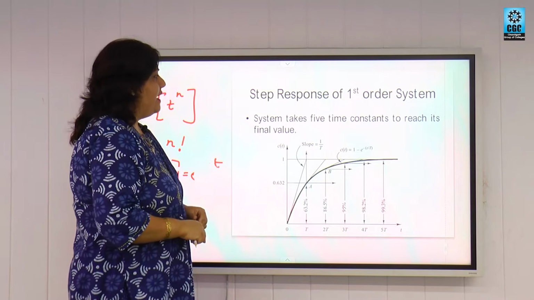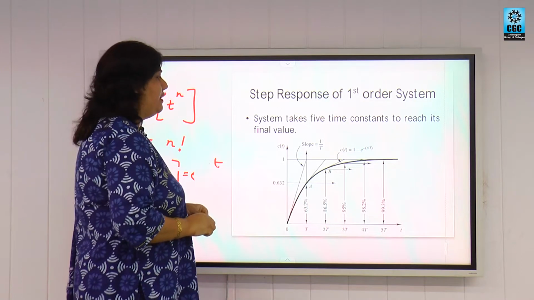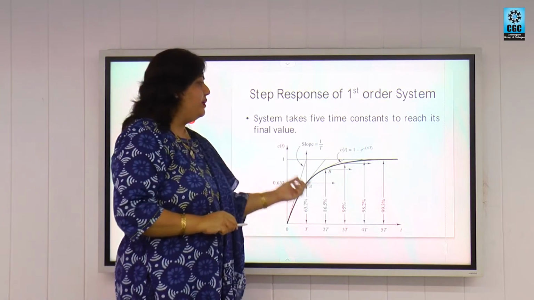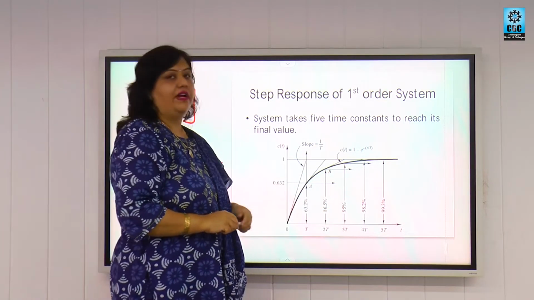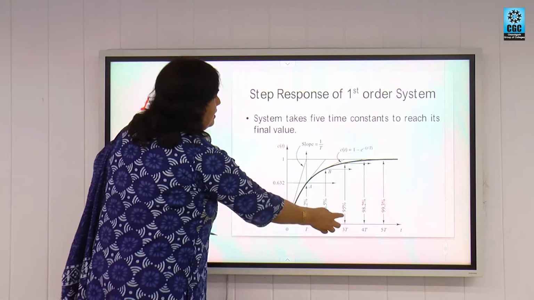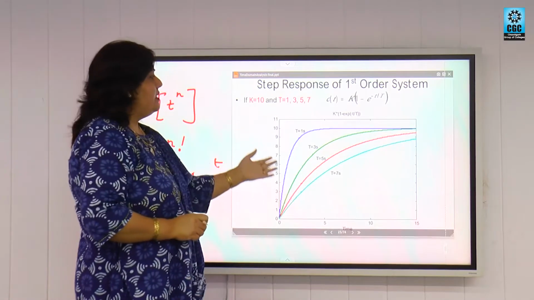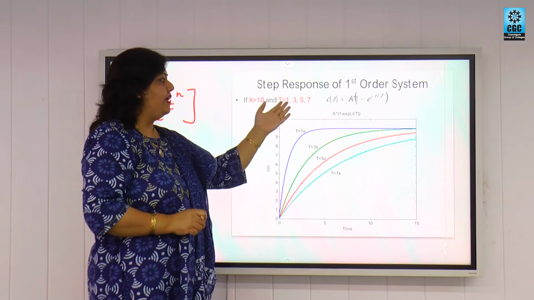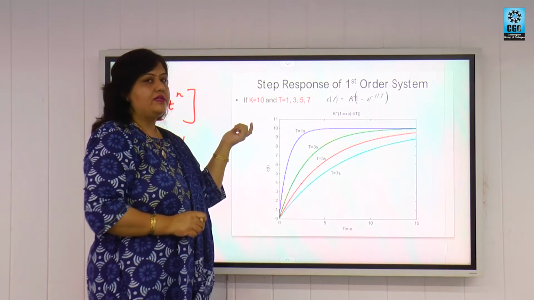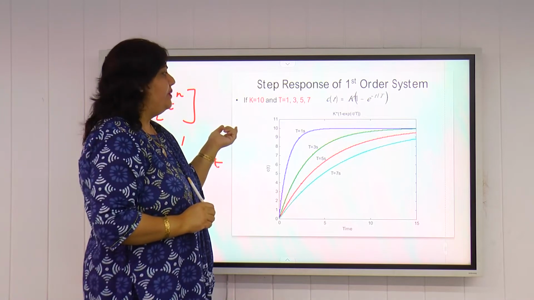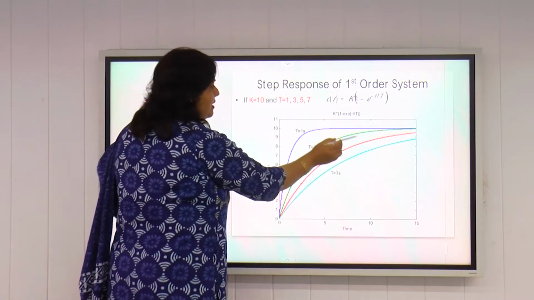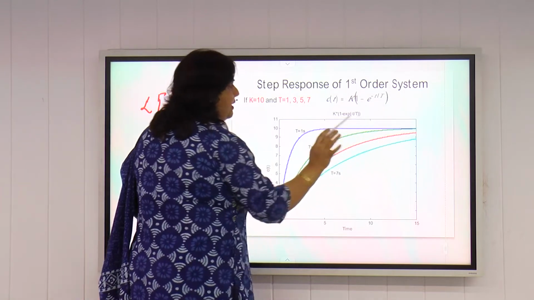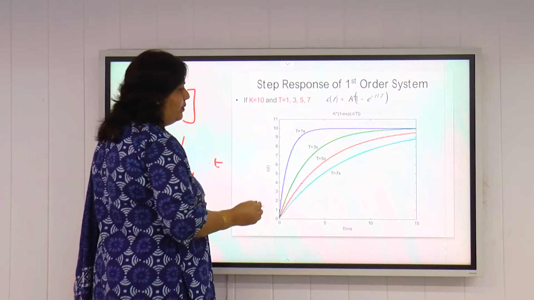Now, the system takes 5 time constants to reach its final value. This graph shows the system takes 5 times the time constant T to reach its final value, that is the steady state response. Now these are the different graphs shown for different values of time constant, 1, 3, 5, 7, by taking a constant value of DC gain equal to 10. The DC gain in all the curves will be the same, that is 10. The system ultimately reaches the value 10 and settles down there, that is the steady state value.